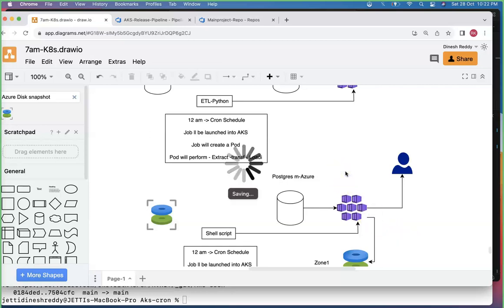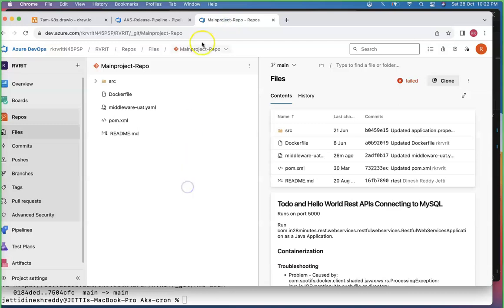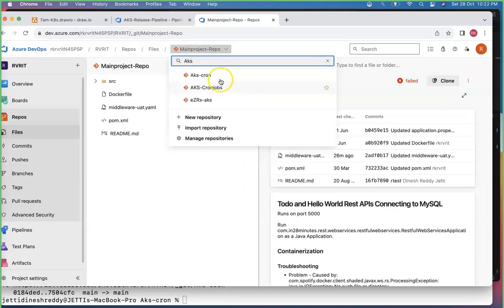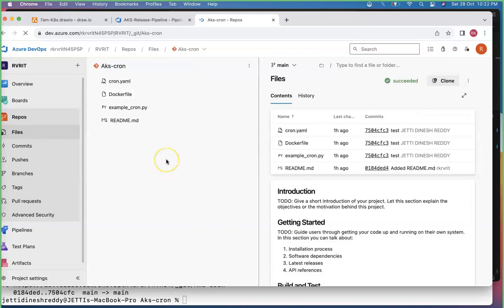Okay, let me bring up an example for you. Right, let's go back to our DevOps portal team. I have one use case, a simple example. I am just going to one of the repositories here. A simple thing I will explain here. How exactly this works, I will tell.